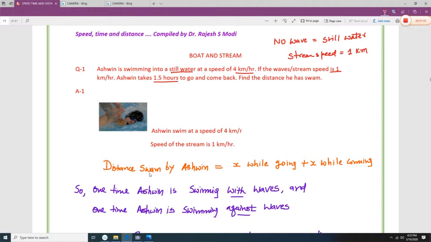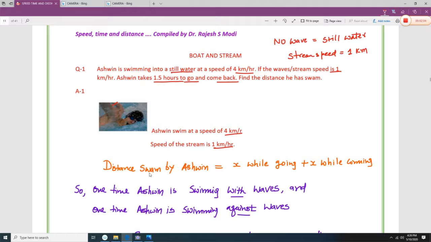Ashwin takes 1.5 hours to go and come back. So let's say this is Mr. Ashwin. He is swimming at a speed of 4 kilometers per hour and the speed of the stream is 1 kilometer per hour.